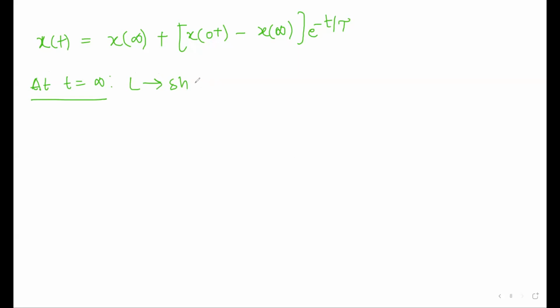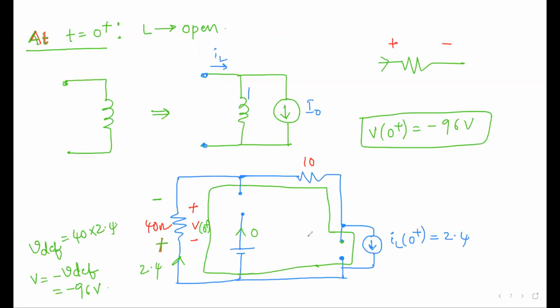So L is equal to short. Once L is short, what happens? Now try to draw the circuit, and you have a circuit with a resistor and again resistor.